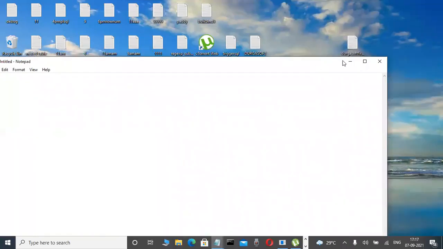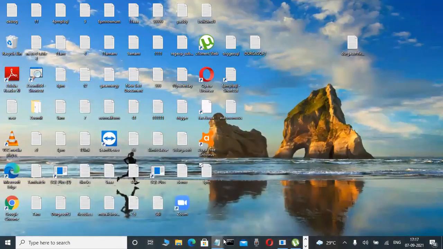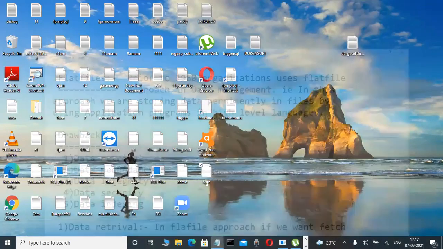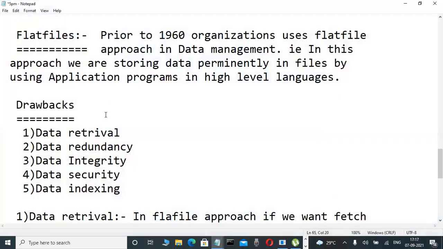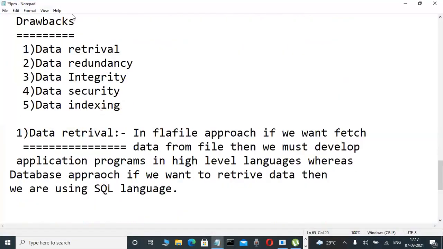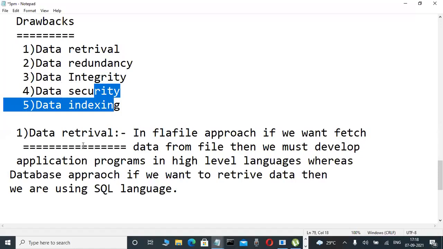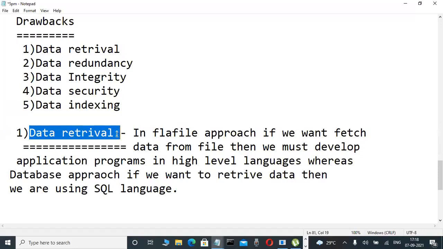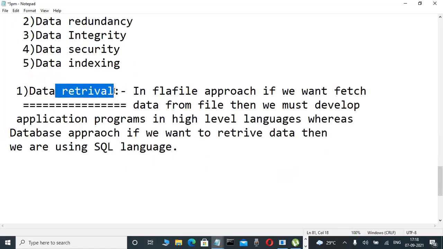I told you this in the previous class. Unfortunately, through the programs only, we are storing data in files. In the flat file approach, some drawbacks are there. In bookish knowledge, there are problems like data retrieval and data redundancy. One of the problems we started yesterday: data retrieval. Retrieval of data means fetching the data.